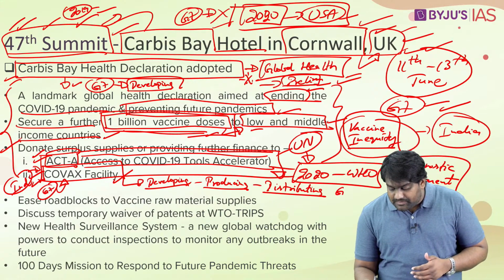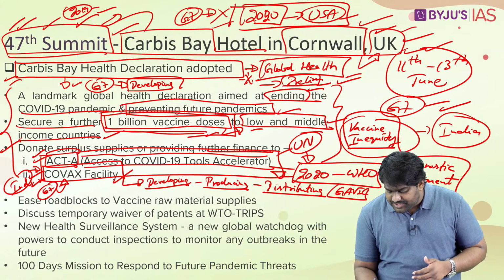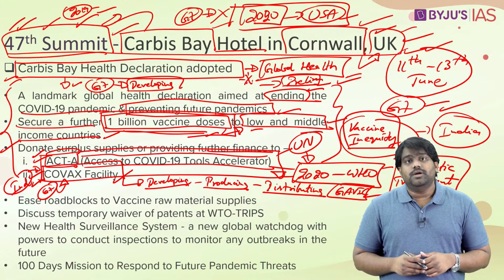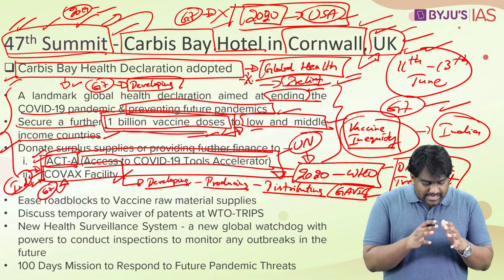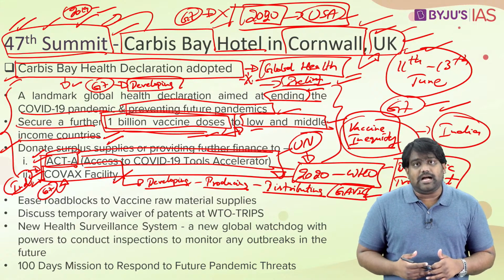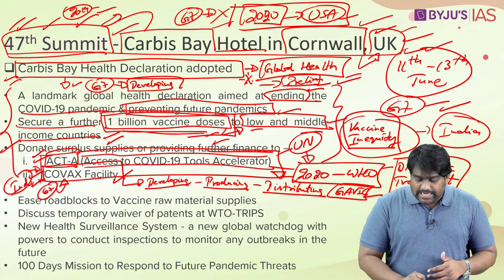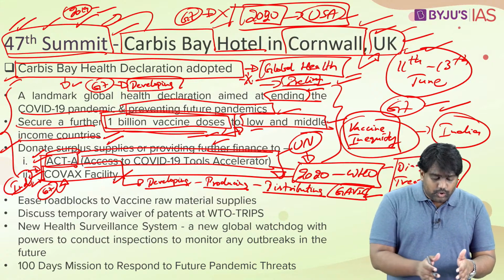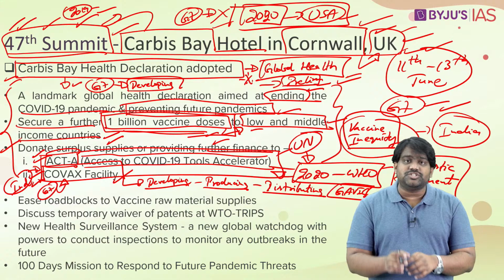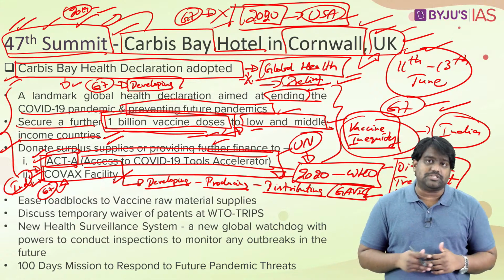Then even institutions like Gavi, the Vaccine Alliance, are backing and supporting these initiatives. So the G7 countries have committed to provide any surplus stocks they have or any excess supplies they have, and even arrange for extra financing to these initiatives. This is designed to help the smaller countries to contain the pandemic as soon as possible.